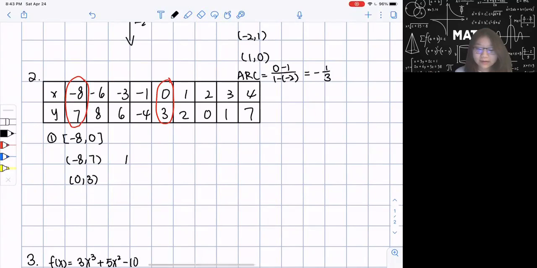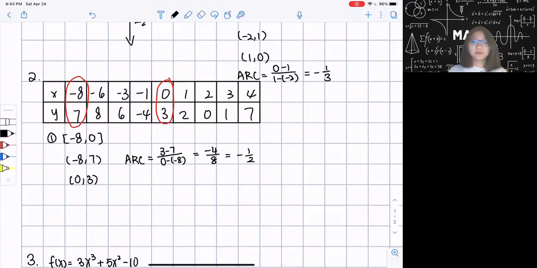So what will be my average rate of change? My average rate of change is equal to 3 minus 7 over 0 minus -8. So I get -4 over 8, so equal to -1/2. So that will be my average rate of change. In this case, you're just using these 2 points and basically calculating the slope, and in this case, we call it average rate of change.